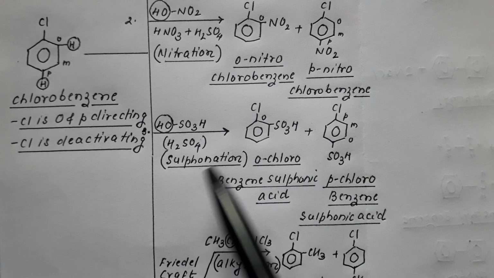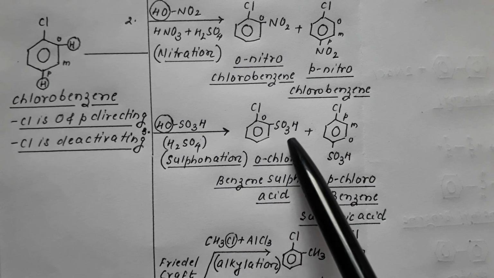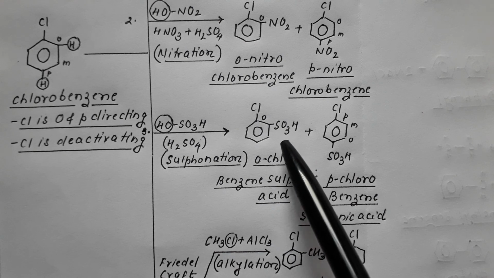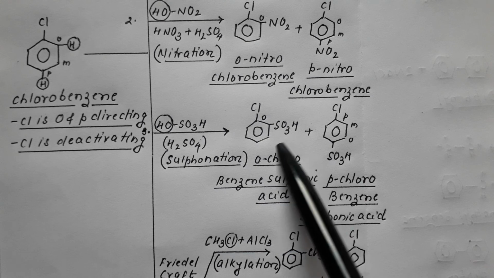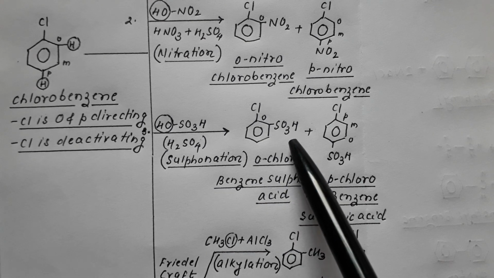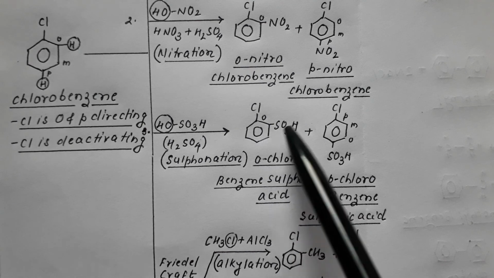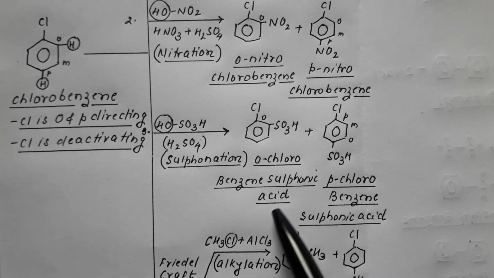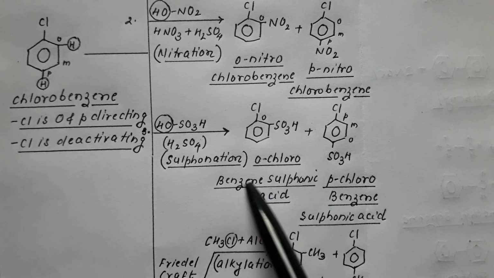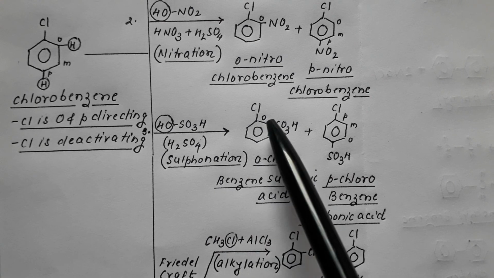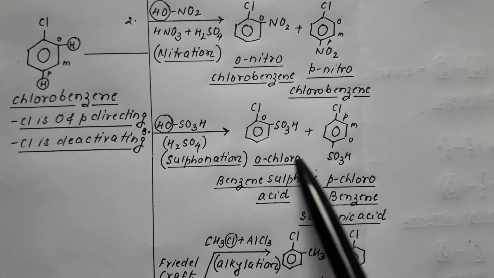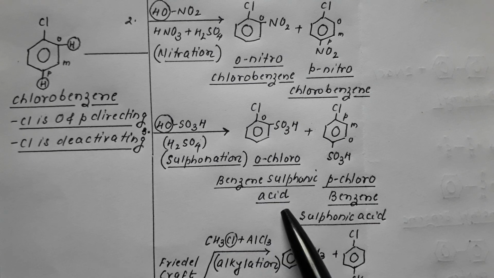But as we know, as compared to chloro and sulfonic, sulfonic is more preferred. Since the sulfonic group is more preferred, the name is based on sulfonic. So benzene with a sulfonic group is called benzene sulfonic acid. With chloro at the ortho position, it is termed as orthochlorobenzene sulfonic acid.